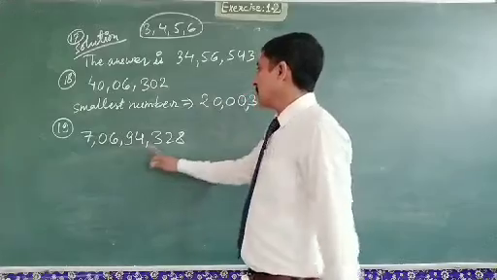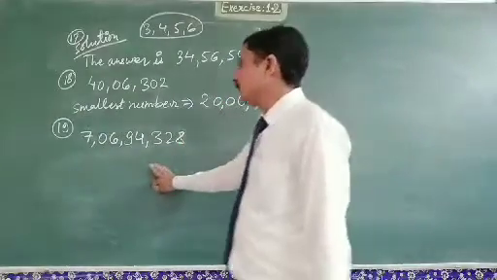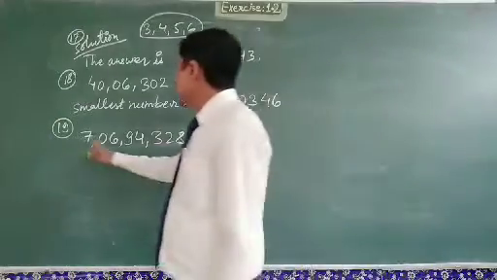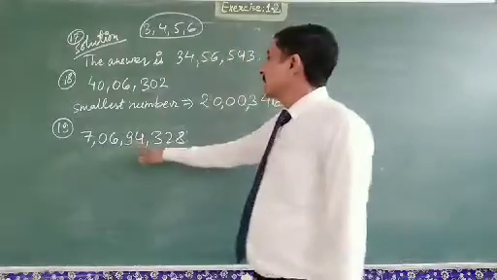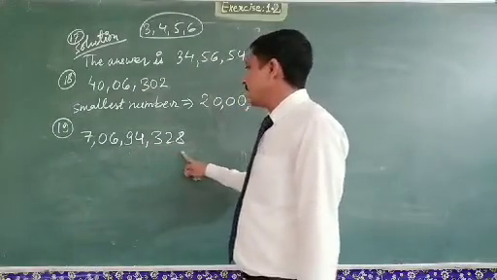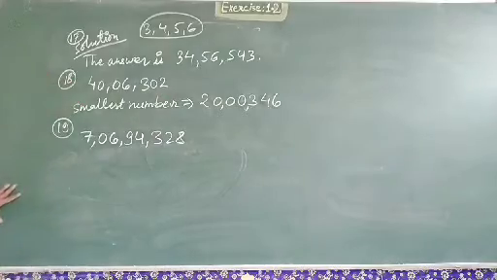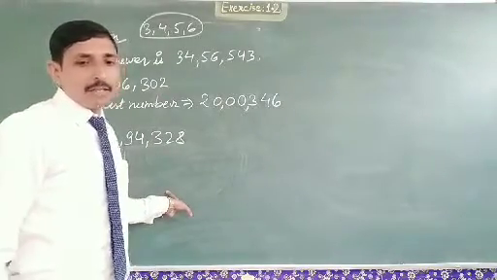The pattern of commas is in the Indian place value system. So first we write it in words, 7,06,94,328, and second it says rearrange the digits to get the largest number.